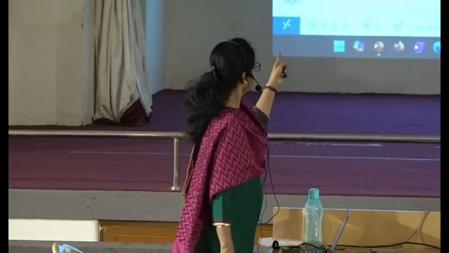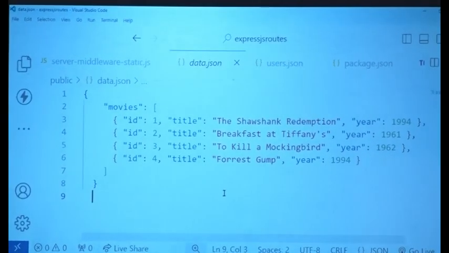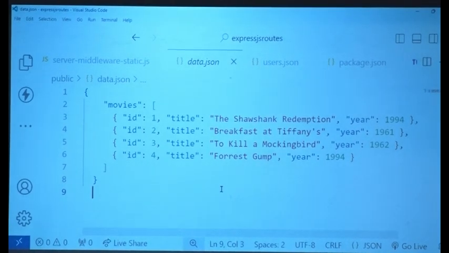The next thing I'm showing you is a separate JSON file, and that was all on the front end part. Now on the back end side, you have to read this file and get the data. The next step, if time permits, that we are going to do today is take this JSON and put it in Mongo, because ultimately that is what is going to happen. You're going to read from Mongo, right? So we have been doing progressive learning for you guys. I hope you're making utmost use of it. So this whole thing could be a movies collection in Atlas, your MongoDB database, and from there you could be reading. But for now, understand how to read from this.